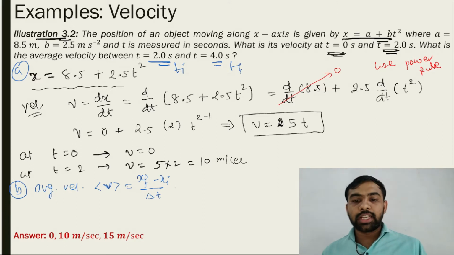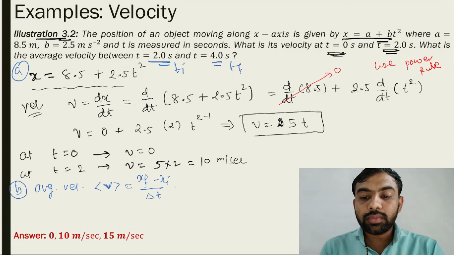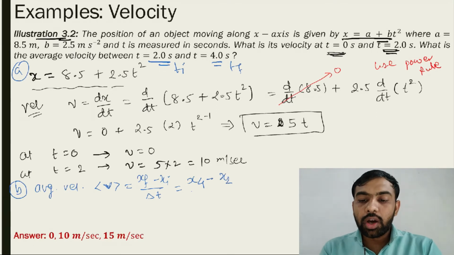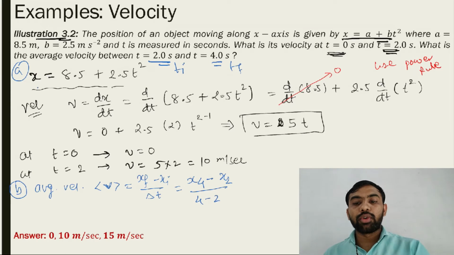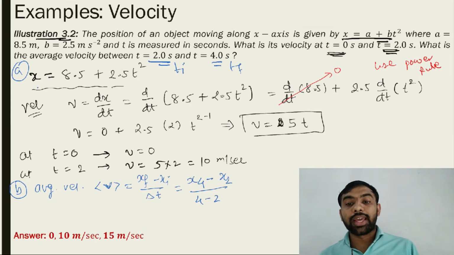That is a standard equation: x final minus x initial upon delta t. So what is x final? x final means x4 and x initial means x2, upon 4 minus 2. Now how do we get this x final and x initial, x4 and x2? In the equation of x, you replace the t by 4, then you get x4.